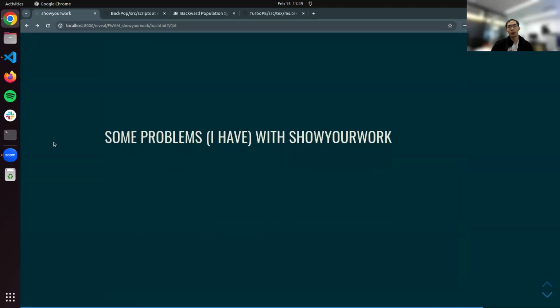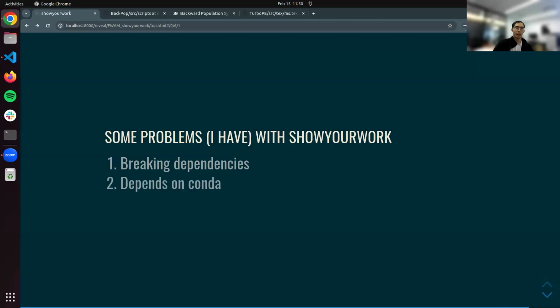And now I'm going to talk about some of the problems with Show Your Work and what the future of Show Your Work is. So Show Your Work itself works quite okay, but the problem is it does not produce a container environment or a log file that keeps track of all the frozen dependencies that you need to reproduce the paper. So at some point in the future, if the dependencies of your paper get updated and you're fetching the newest version, you may run into dependency issues, which some of my collaborators have run into, and they get upset by Show Your Work, which is understandable.